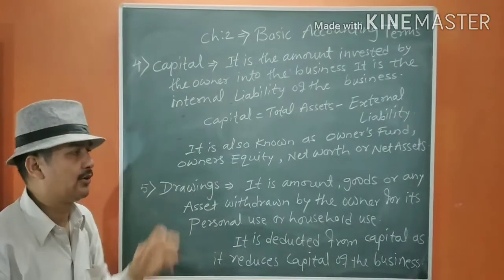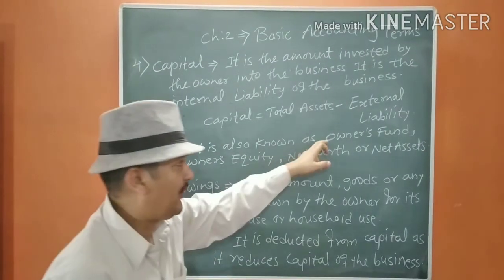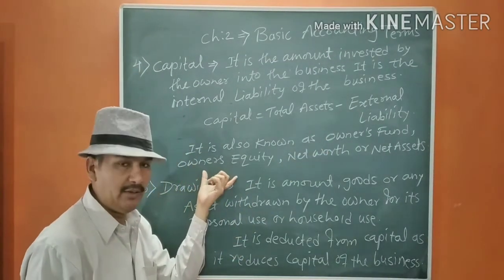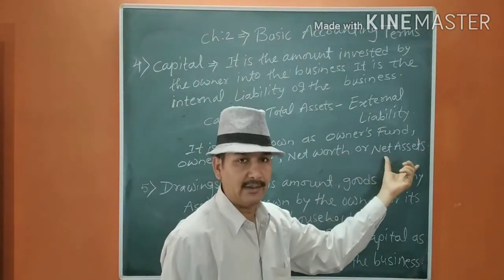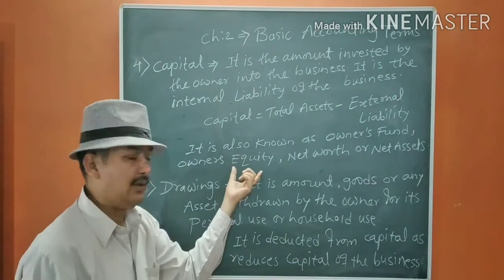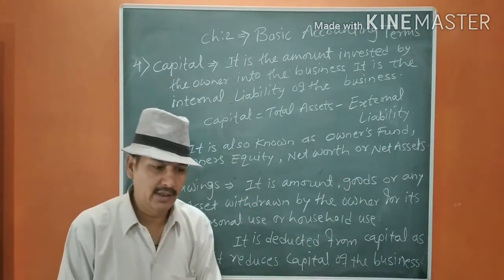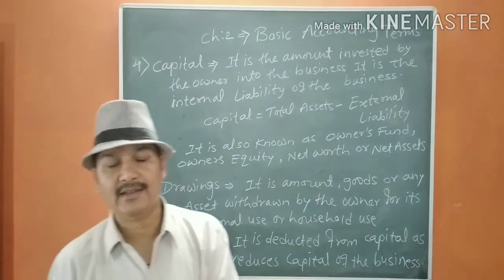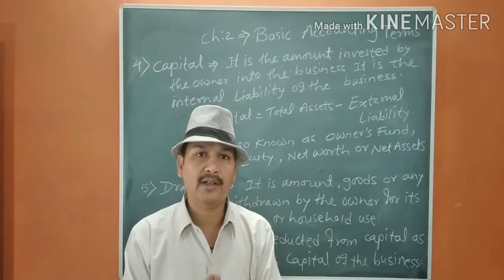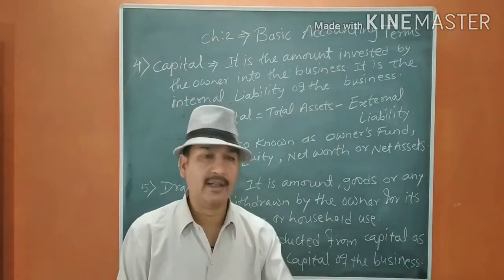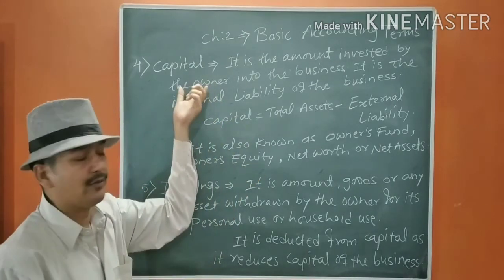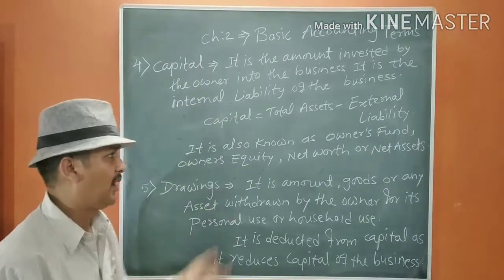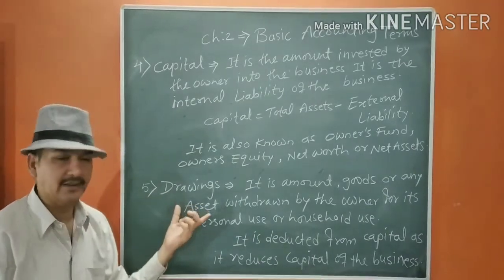Now it is also known as owner's fund, owner's equity, net worth or net asset. Equity, generally equity termed as the owner into the company, and therefore owner's equity is also the capital of the business.